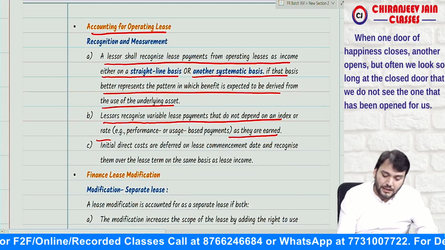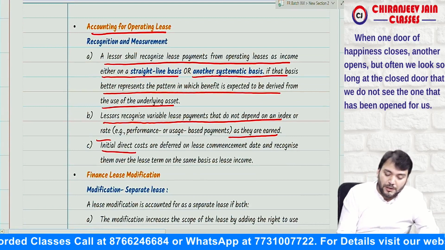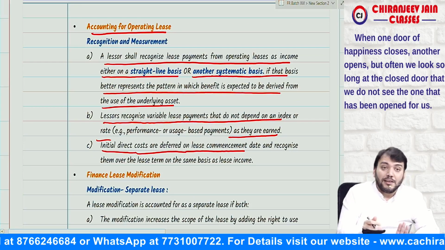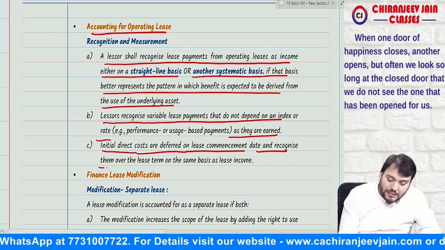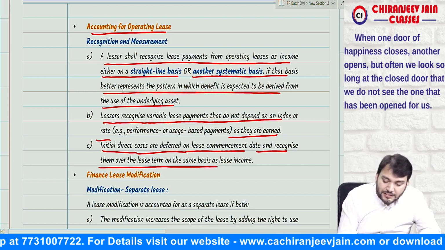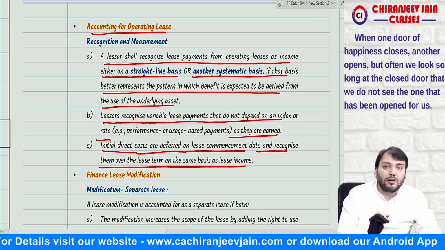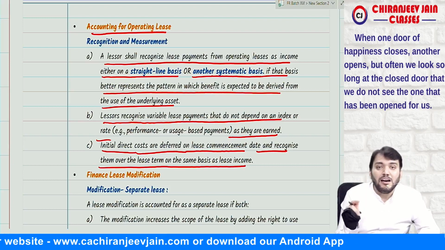Understood. Initial direct costs in case of operating lease are deferred on lease commencement date and recognize them over the lease term on the same basis as lease income. Means I will say in the ratio of lease income recognized over the lease term.